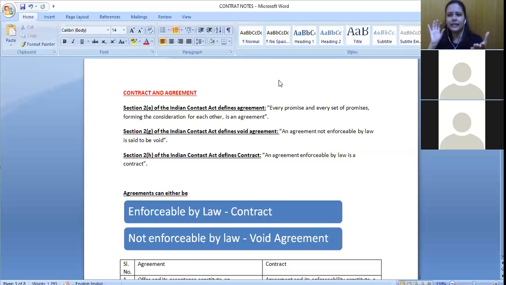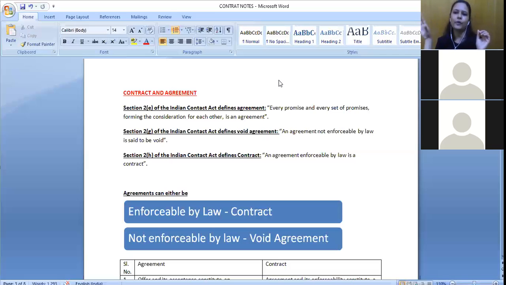But when I'm saying something that is legally binding on me, say I will be providing this particular service, or you have ordered something from Amazon, you made the payment and everything, and now they are not delivering, you can approach the court. You can say that either you deliver that product to me or you return the amount back to me. That is something you can enforce with the help of law. So that would be a contract. Whatever you can enforce with the help of law will be a contract. Whatever you cannot enforce by law will be a void agreement.